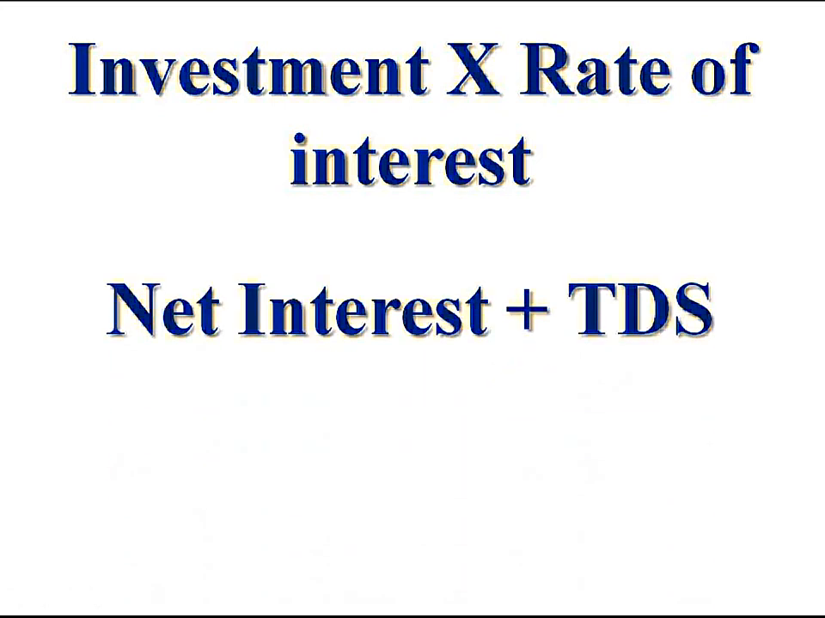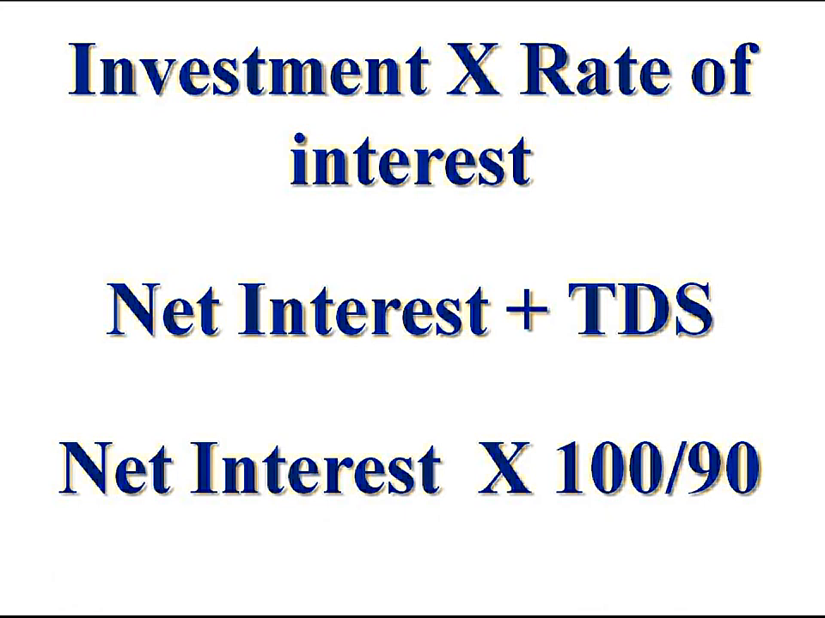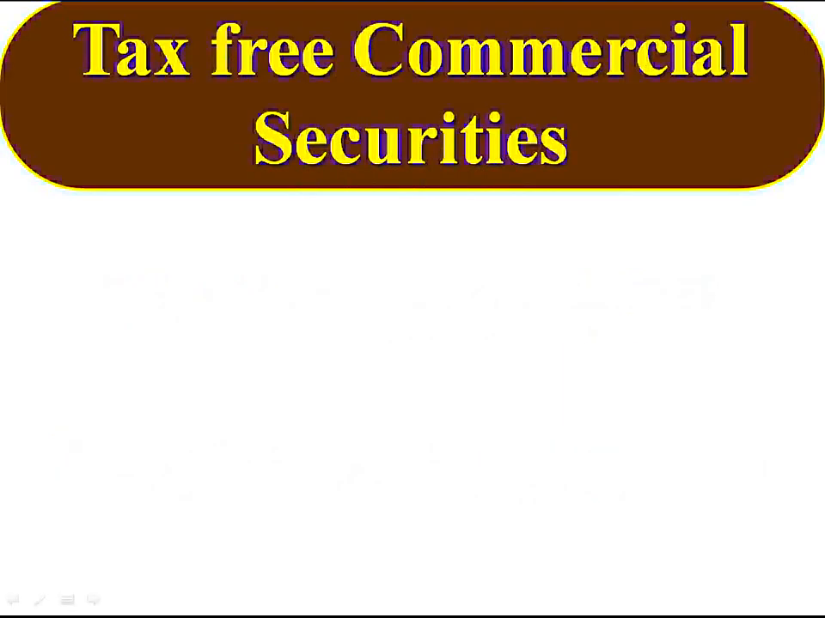If you are given net interest and tax deducted at source, taxable interest, that is gross interest, is equal to net interest plus TDS. If you are given only the net interest or interest received, the taxable interest is equal to net interest into 100/90. This is known as grossing up of interest. This is the less tax commercial securities. And there is tax-free commercial securities.